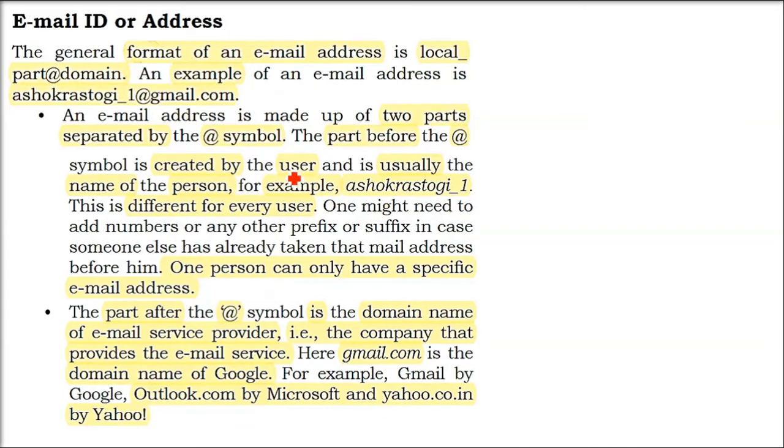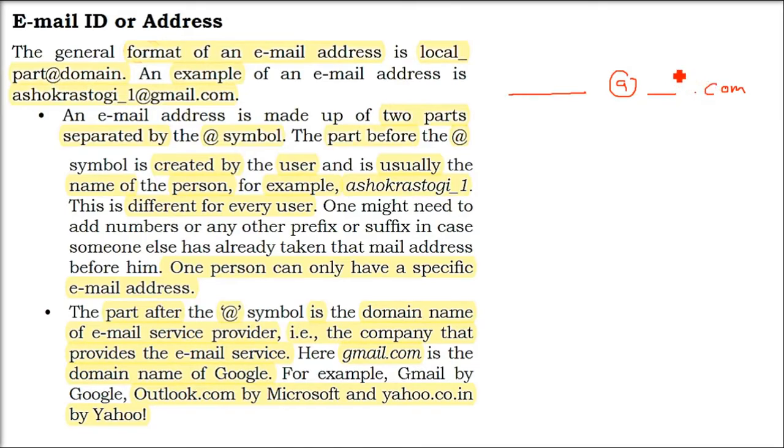What is an email ID or address? Electronic mail ID is for identification. The first thing that is very clear is that this email ID is unique to a person. The first part will be the username. The other part is for the emailing server or emailing service, @gmail.com, @yahoo.com.